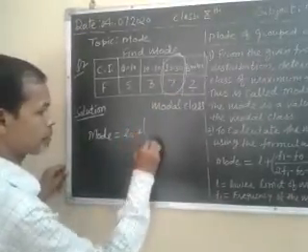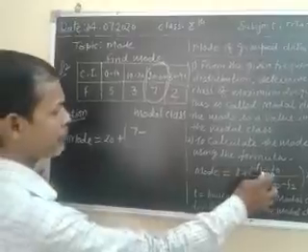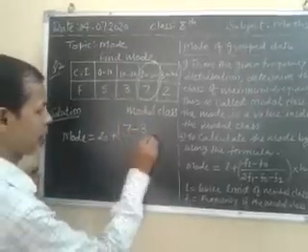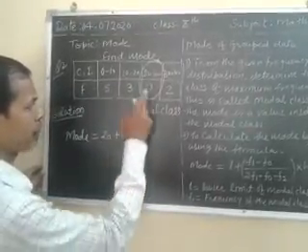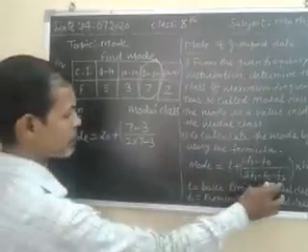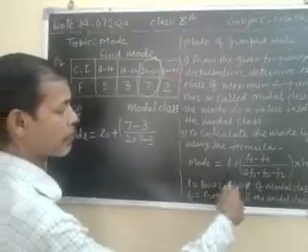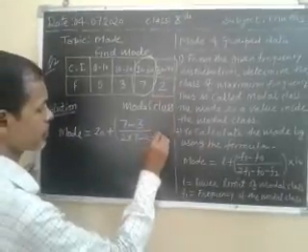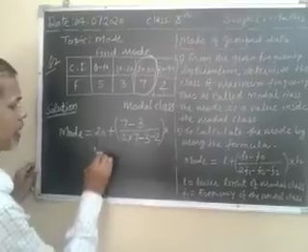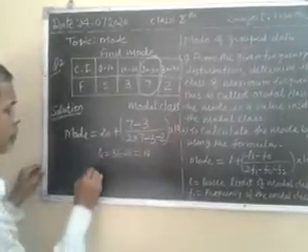Now plus f1, the frequency of the modal class, 7, minus f0, the frequency of the class preceding the modal class, that is 3, divided by 2 into f1, which is 7, minus f0, that is 3, minus f2, that is 2, because f2 means the frequency of the class succeeding the modal class, and multiplied by h. h is 30 minus 20, the width of the class, that is 10. Now we have to solve.